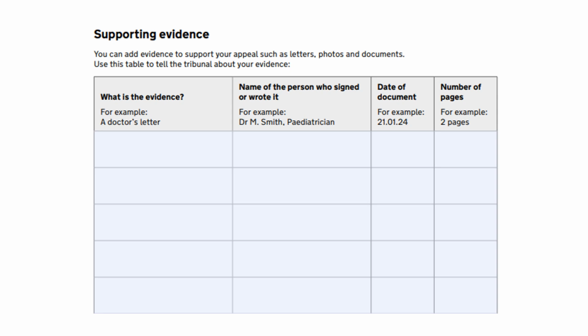Here, the tribunal would like you to list the date of the document, the number of pages, the name of the person who signed or wrote it, and the type of document it is. The Tribunal panel finds it really helpful if you can refer clearly to the section of evidence which is relevant.